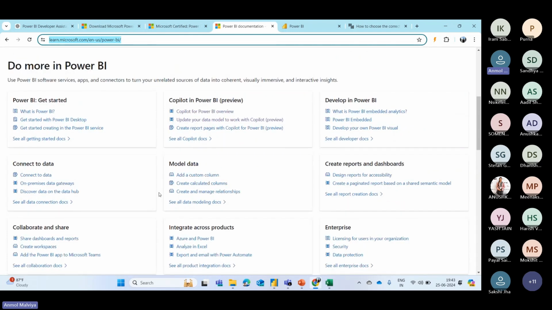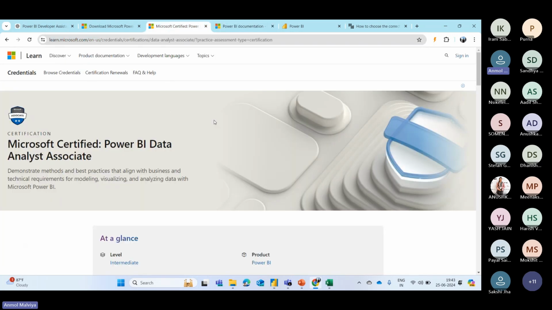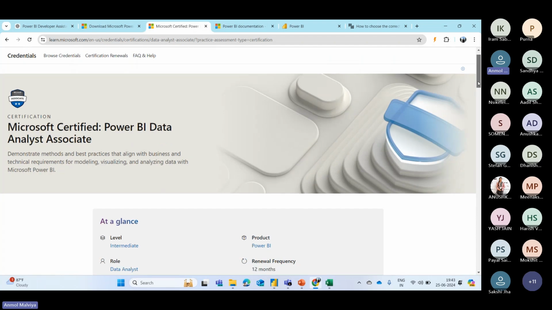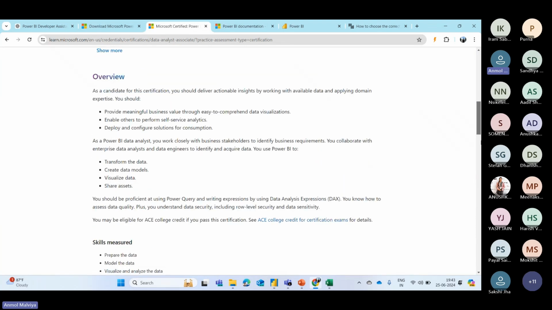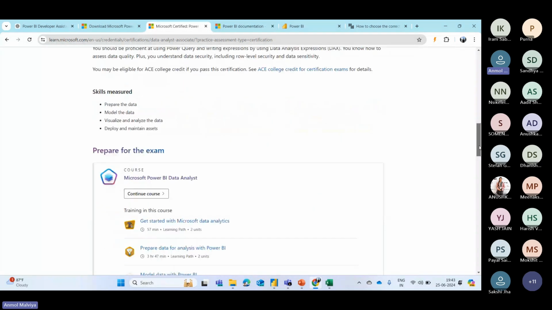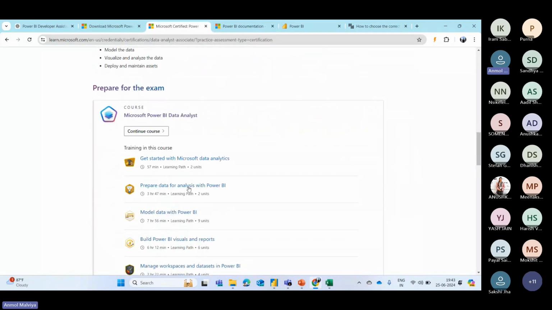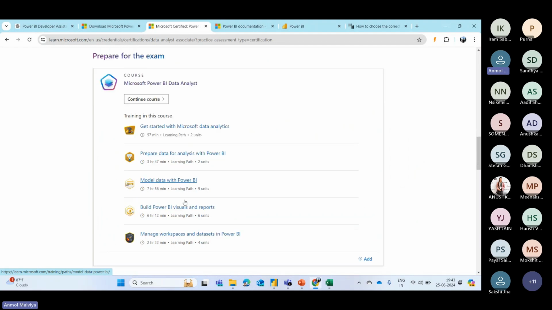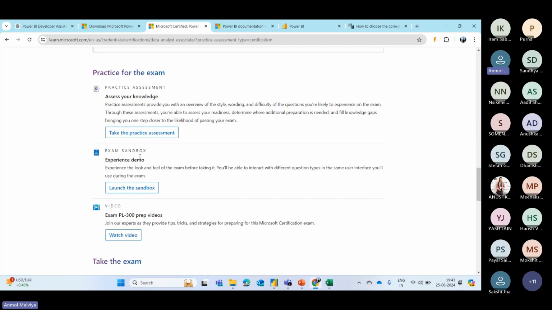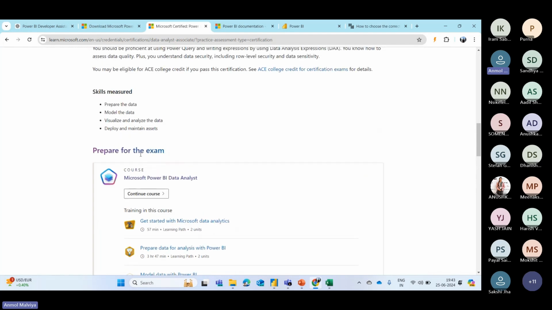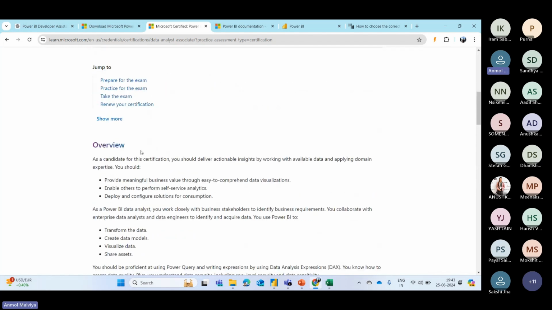And once you are done learning Power BI, you can take the Microsoft certification, which is particularly for Power BI, Microsoft Certified Power BI Data Analyst Associate. So here you can also find a learning path. This will contain the modules. This will also contain practicals for you to perform so that you get familiar with Microsoft Power BI. And later, once you are done with it, you can take the practice assessment and then go for the Microsoft certification. And you can also earn this certification too.